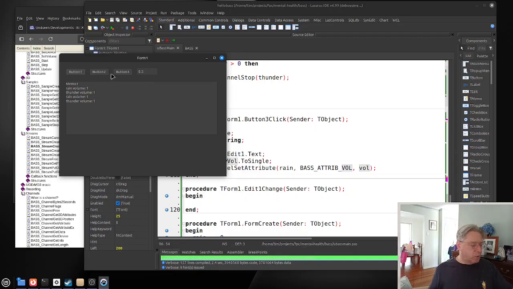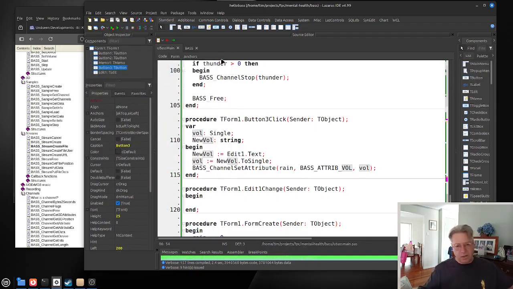Now we're going to modify the volume of that rainfall to a half, and it becomes softer in sound. Let's make it a half again, so now it's going to become a quarter, and it's dropped down a little bit more. Let's make it louder again, because this sound that we're getting is looping. We can see here that it's now a bit louder, and we can close that down.